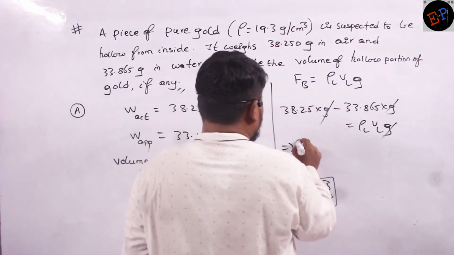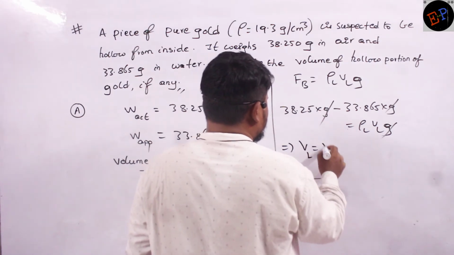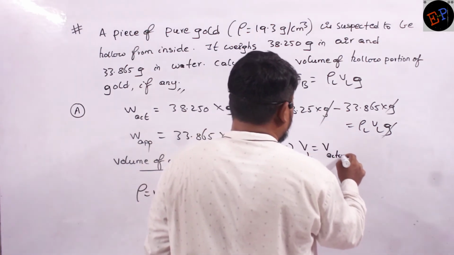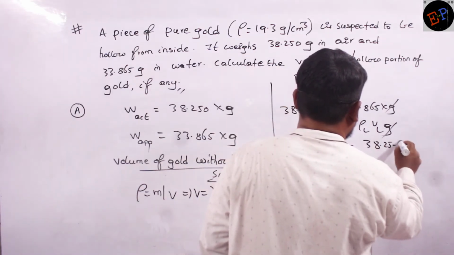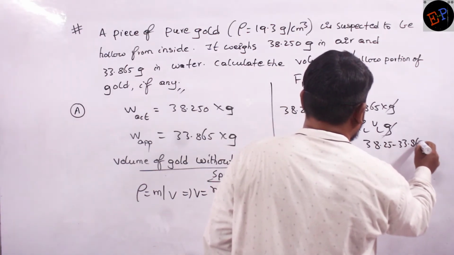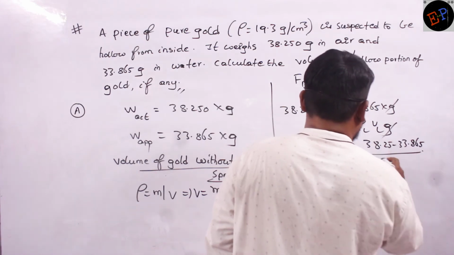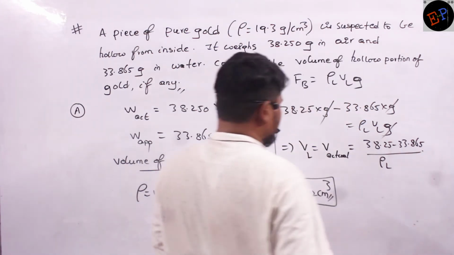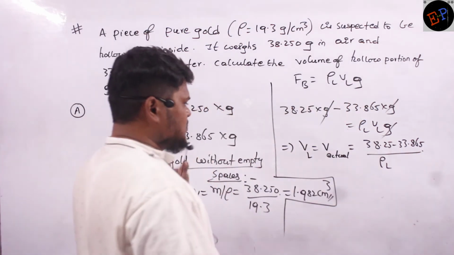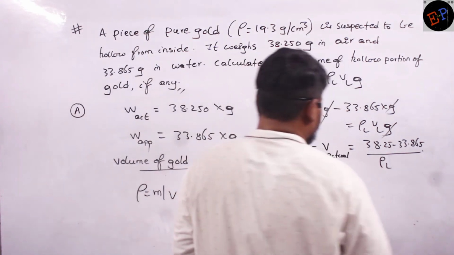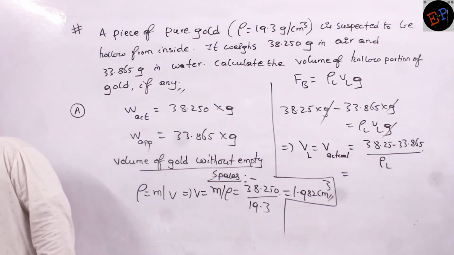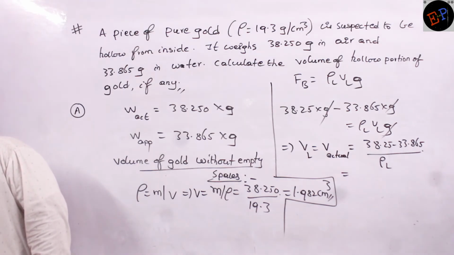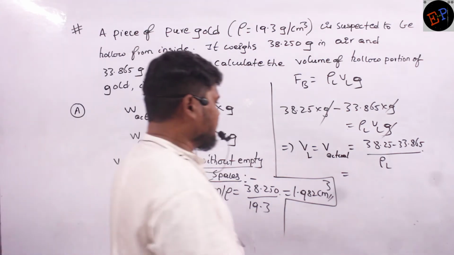So volume of liquid displaced, which is the actual volume of the ornament, is equal to 38.25 minus 33.865 divided by density of liquid. Here liquid is water only, no? So 38.25 minus 33.865 will be 4.385.